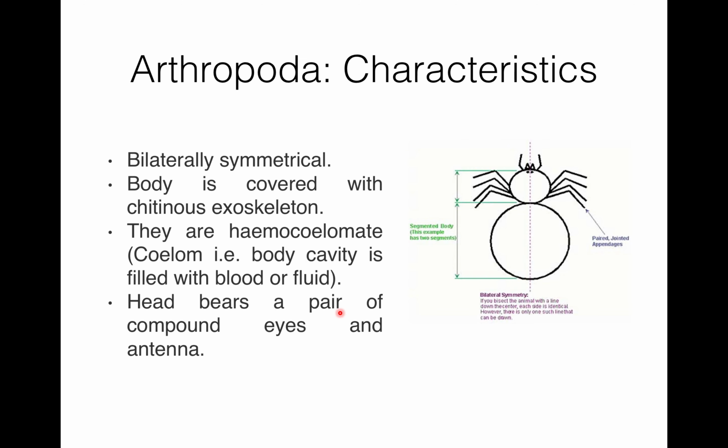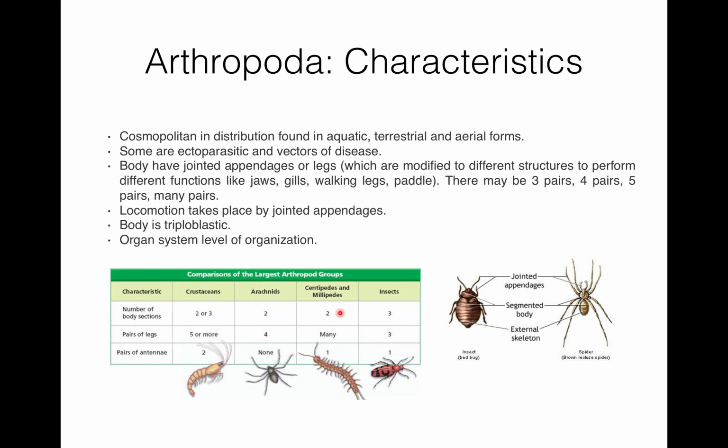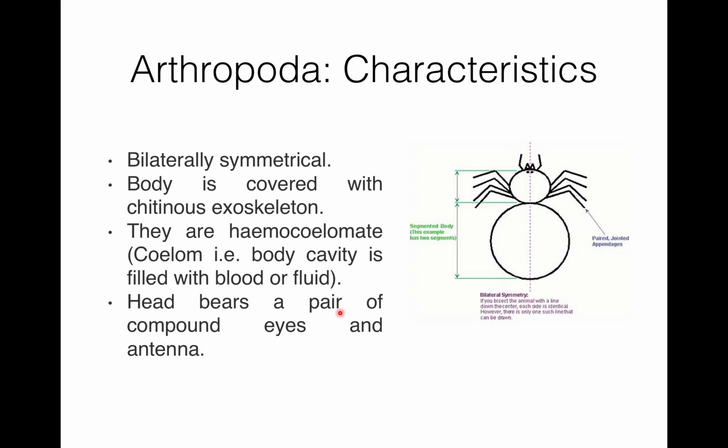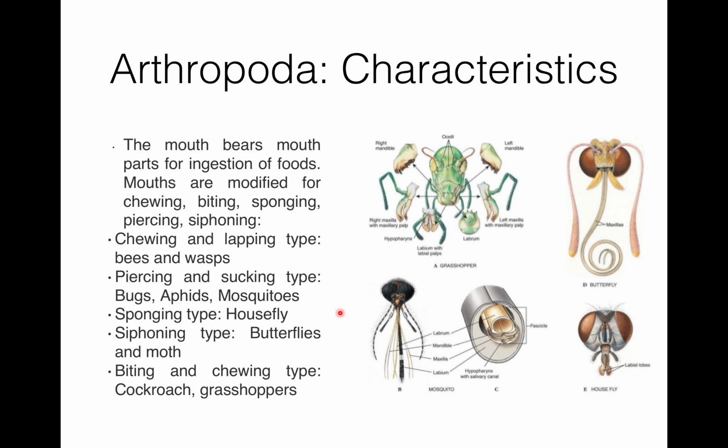So today I discussed the characteristics of arthropoda. They are cosmopolitan. They may be ectoparasitic. They have jointed legs. Jointed appendages are used for locomotion. Body is triploblastic. Organ system level of organization. Body is divisible into head, thorax, and abdomen. In crustacea and arachnida, the body is divided into cephalothorax and abdomen. They are bilaterally symmetrical. Body is covered with a chitinous exoskeleton. They have a pair of compound eyes and antenna. They have different types of mouth parts, which are modified for chewing, biting, sponging, piercing and siphoning.